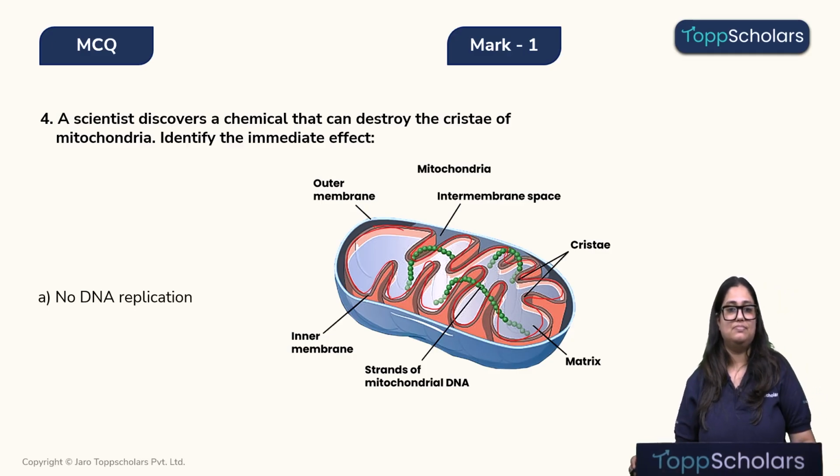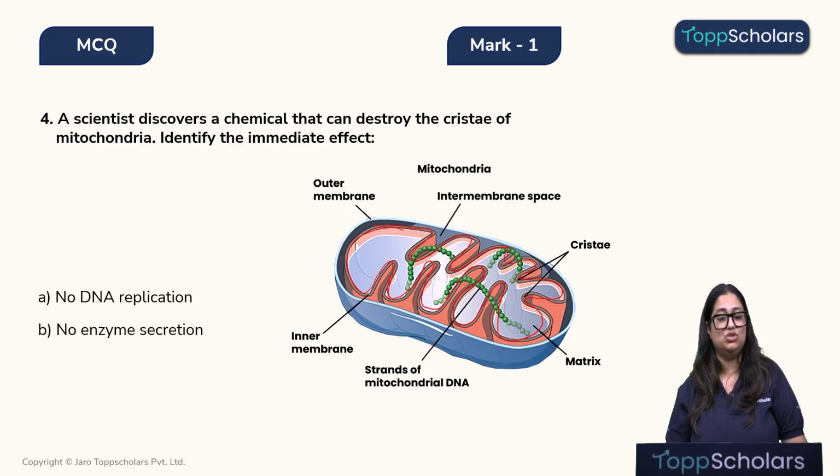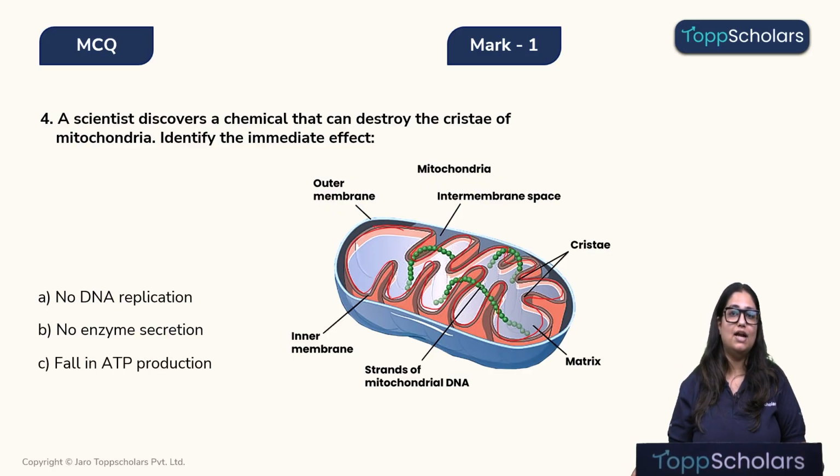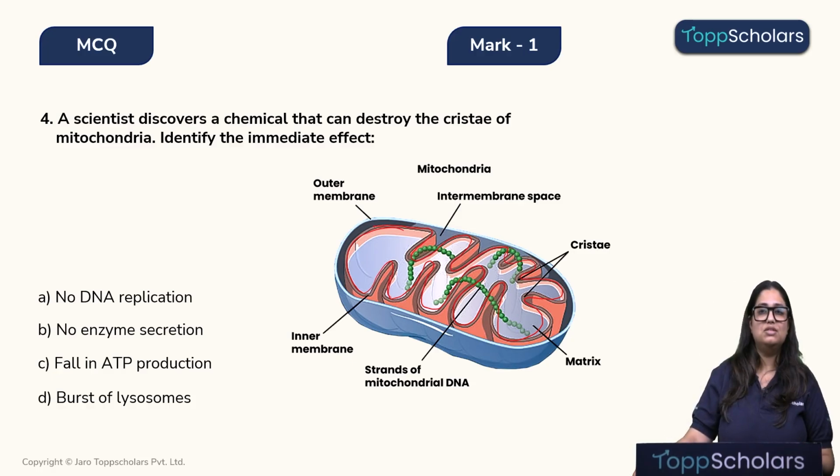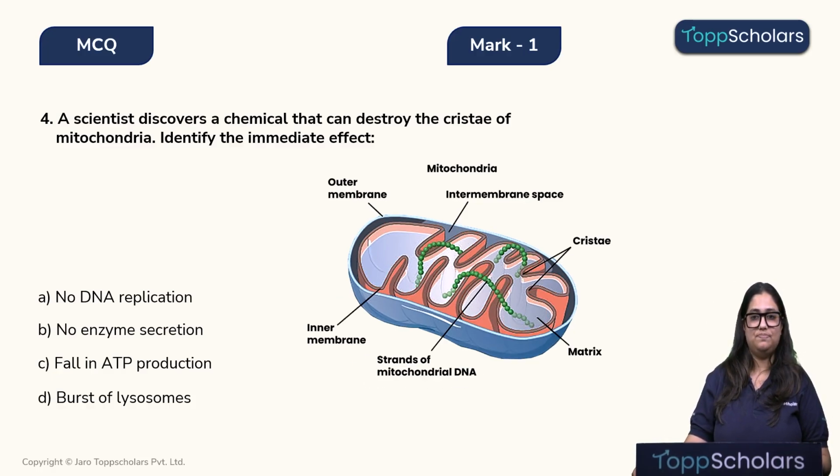So, what may happen? Option A, no DNA replication. Option B, no enzyme secretion. Option C, fall in ATP production. And option D, burst of the lysosomes. Now, children, let's look into the solution.